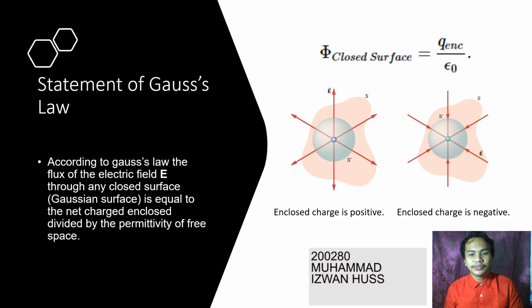So we can see that when the electric field lines go outside from the enclosed surface, the charge is positive, and when the electric field lines go into the enclosed surface, the charge is negative. So that's fine.